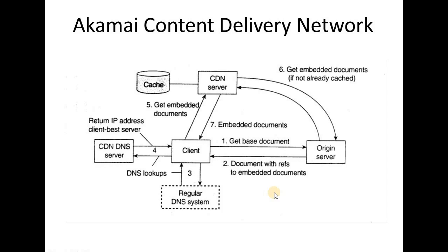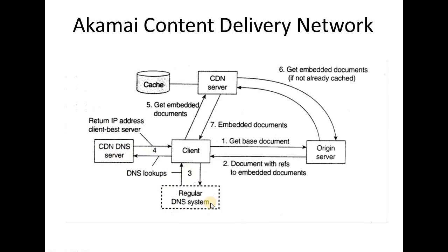The first step is to get the base document. The origin server will return a document with the reference to embedded documents. The name of the virtual host includes the DNS name such as ghosting.com, which is resolved by the regular DNS name system to a CDN DNS server, that is step number 3.